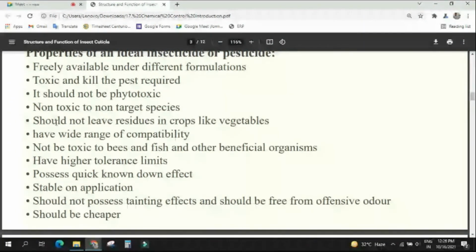Good. That means whenever you are applying, it must be persistent. Yes or no? It should be deposited on the plant surface or in the soil, and they should kill the pest. Okay, that is right. Anything else? It could be applied to many crops. Okay, anyway you can apply to many crops, no problem.